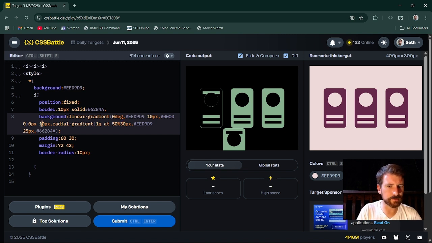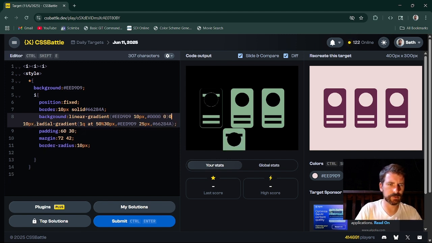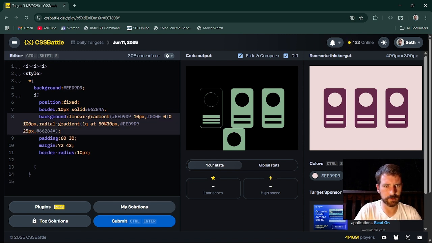Okay, so not 10 pixels. The 0 degrees is unnecessary because no matter what, I have to set the positioning across the whole thing, so I'm not actually having to move it less. So get rid of that 0, and then we can do this like 80, 90, 100.